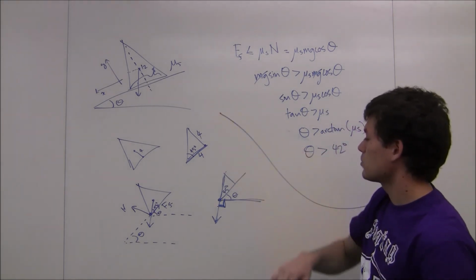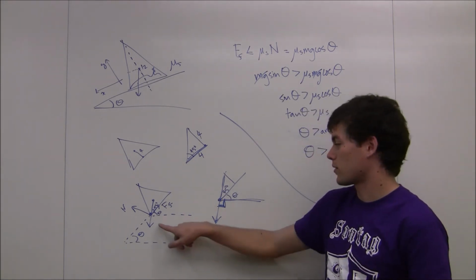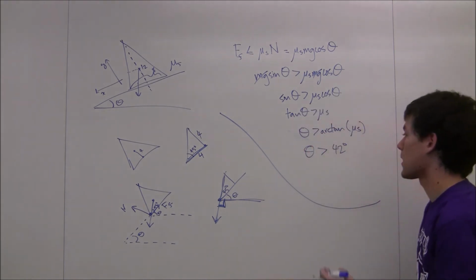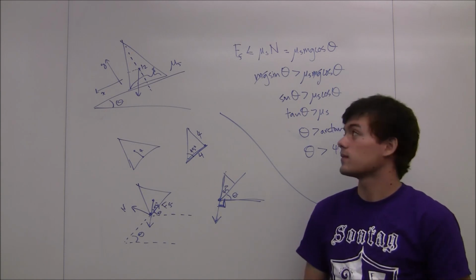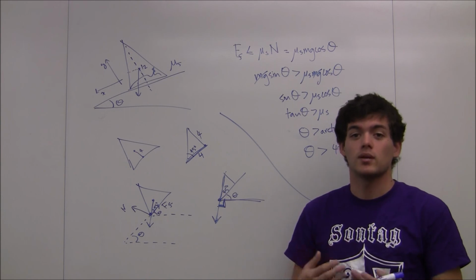So the block will tip at any angle theta greater than 45 degrees, because at that point the force of gravity will be acting to the left of the reference point. However, the block will have already begun to slip when theta exceeded 42 degrees. So this tells us that the block will slip before it begins tipping.